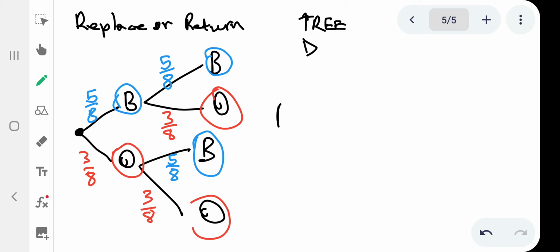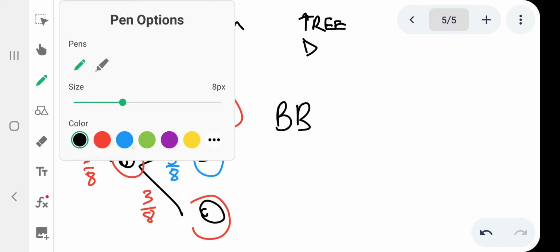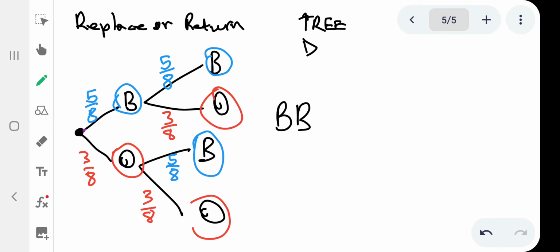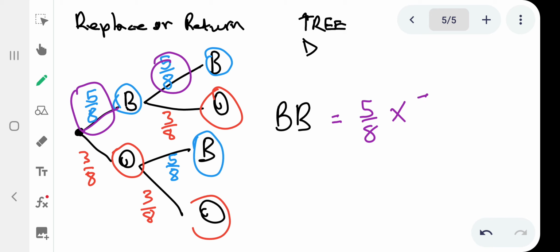So we want to check the probability of getting a blue ball and a blue ball. And now check according to the tree diagram, we have a blue ball which is 5/8, and we have another blue ball which is still 5/8, right? So that is your probability of getting a blue ball and a blue ball.